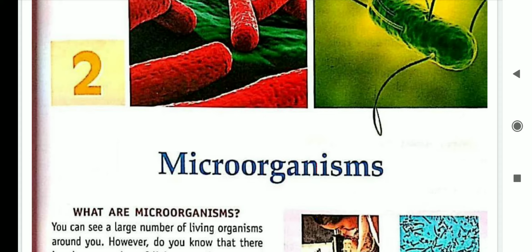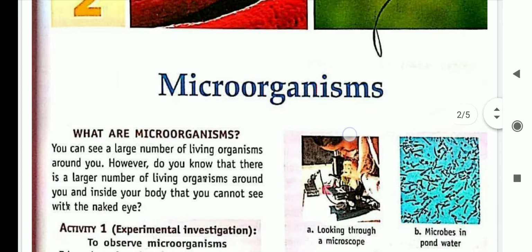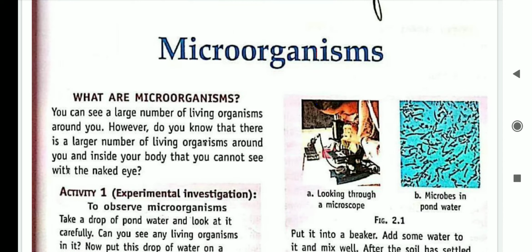We observe a variety of plants and animals around us. However, some living organisms are not visible to the unaided eye. So, what are microorganisms? You can see a large number of living organisms around you. However, do you know that there is a large number of living organisms around you, inside your body, that you cannot see with the naked eye? So yes, there are a number of living organisms that we cannot see with the naked eye.